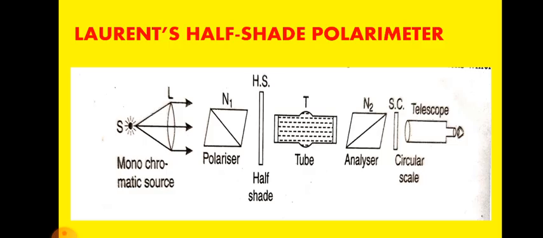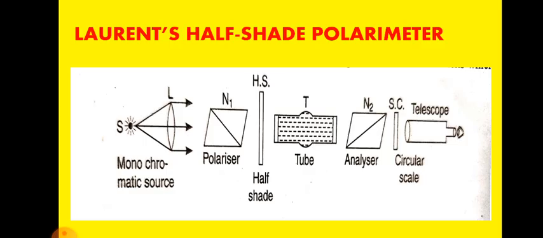The tube is a hollow glass tube having a large diameter in the middle, so that no air bubble may come in the path of light when filled with a liquid. It is closed at the ends by cover slips and metal caps. The emergent light on passing through the analyzer N2 is viewed through the telescope, which is focused on the half-shade.